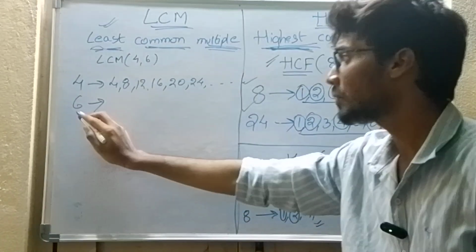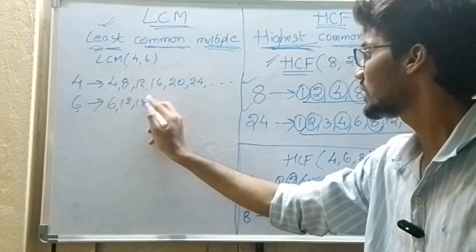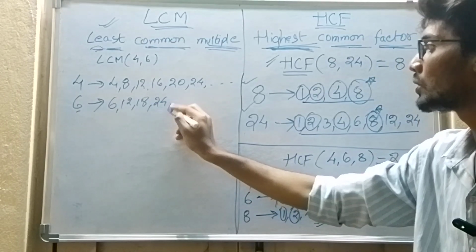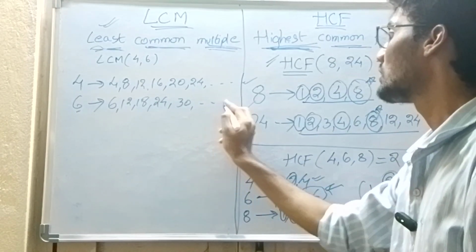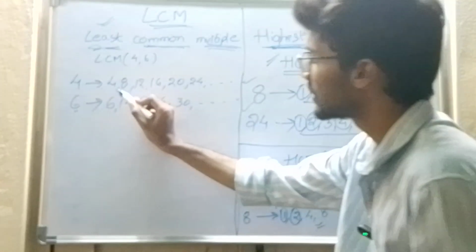What are the multiples of 6? 6 1s are 6, 6 2s are 12, 6 3s are 18, 6 4s are 24, 6 5s are 30 and so on. So I want to find the common numbers in these. Is 4 common? No.